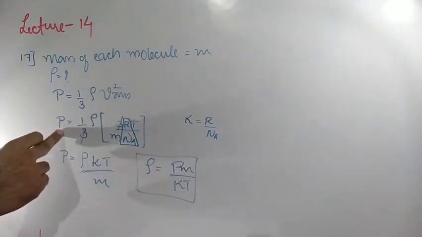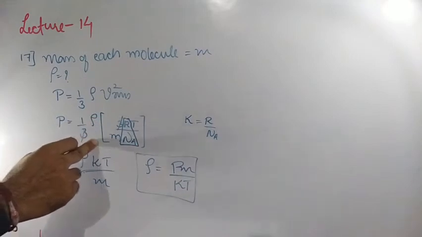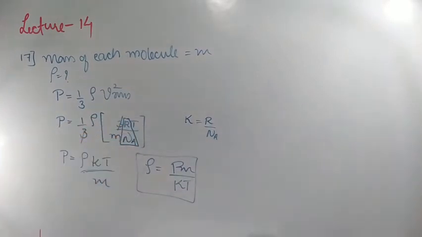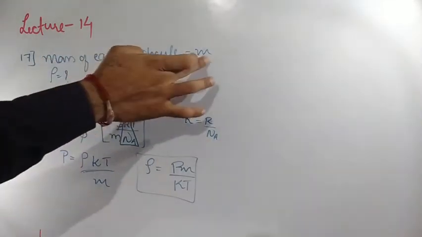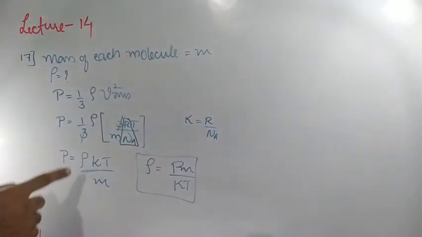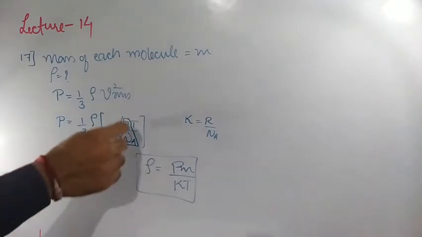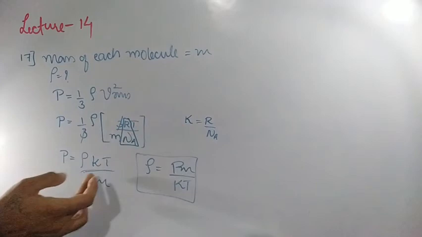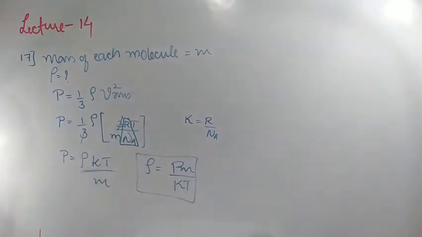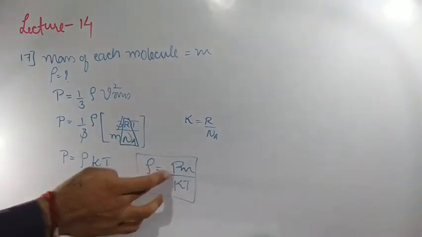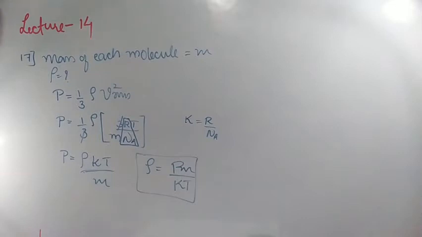So finally we are left with P is equal to rho into RT divided by small m into Na, where small m is the mass of each molecule. Now P is equal to rho KT divided by m, and here R by Na is the Boltzmann constant K we had written. So finally, separating the rho value, rho is Pm divided by KT. Clear?